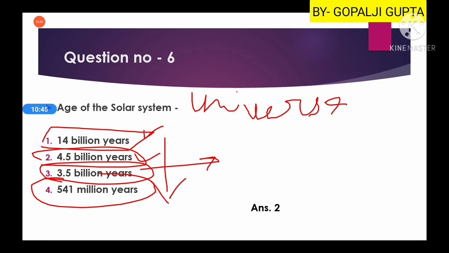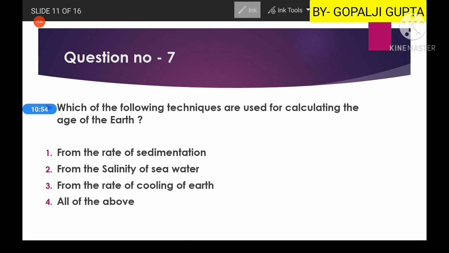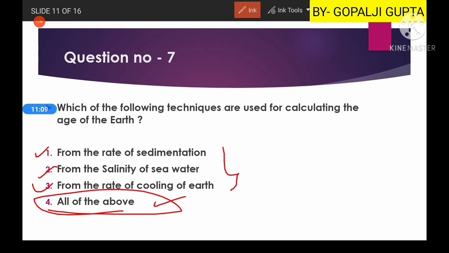Then another question is, which of the following techniques are used for calculation of the age of Earth? The age of Earth can be calculated through the rate of sedimentation, the salinity of seawater, or the rate of cooling of Earth. So here the fourth option will be our right answer. But these dating techniques are no longer in use because we have radiometric dating, and radiometric dating gives us the time period more precisely than all of these three.